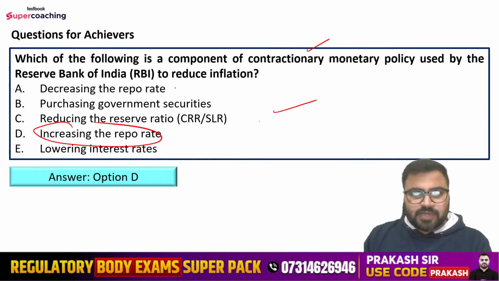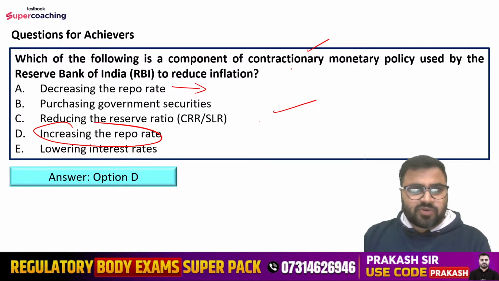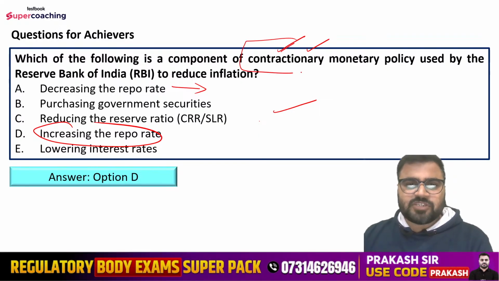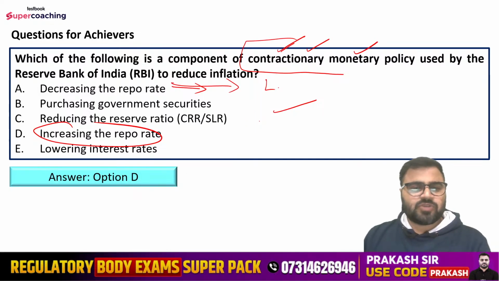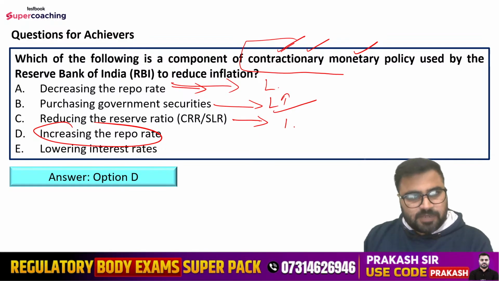क्योंकि यहाँ पर अगर हम repo rate को डिक्रीज करेंगे, so ultimately in order to control the inflation, RBI क्या करता है, इन्फ्लेशन को रिड्यूस करने के लिए RBI takes the contractionary monetary policy, right? So if RBI decreases the repo rate, that will lead to बेसिकली यहाँ पर लिक्विडिटी बढ़ जाएगी सिस्टम में, and because of which inflation will increase further. Then purchasing government securities, इसकी वजह से भी लिक्विडिटी बढ़ेगी. यहाँ पे अगर CRR और SLR को कम किया जाता है, इसमें से भी लिक्विडिटी बढ़ेगी.